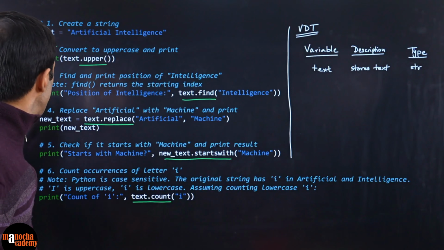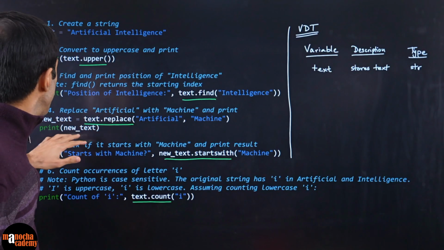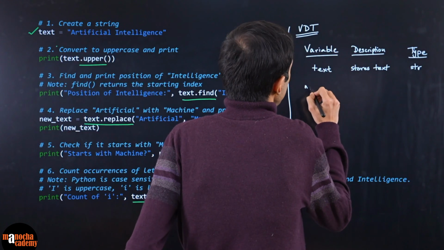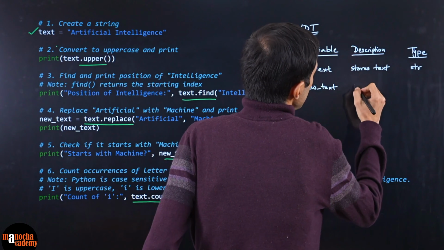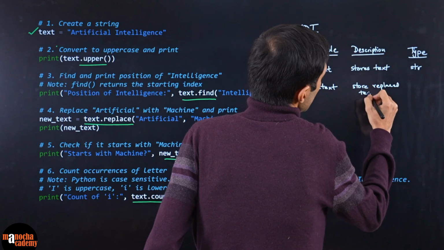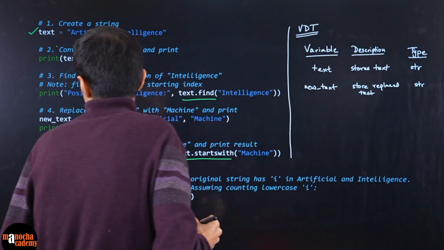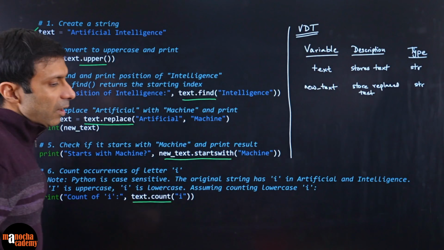And for the other things, what else are we using? Text.find. Here I think we are using new text in the replace. So wherever you are using a new variable, put it in here. It is new text, and to store the replace text, write store replace text or whatever suitable description. Again, type is str. And I don't think we have any other variables here.